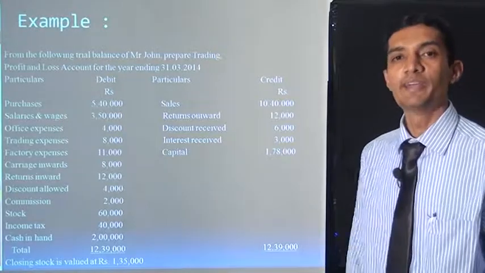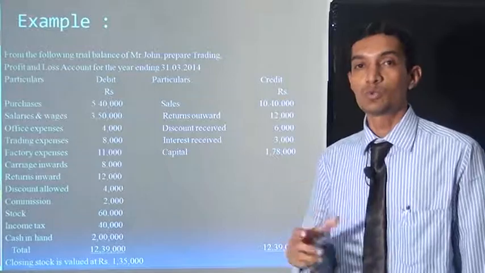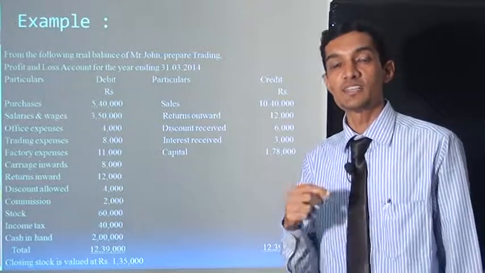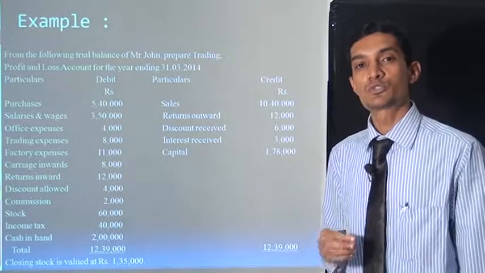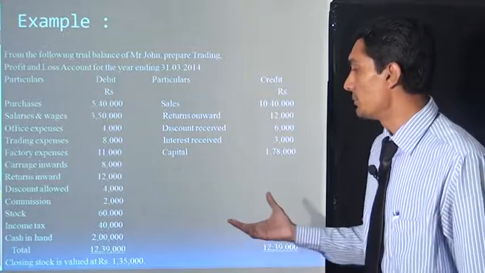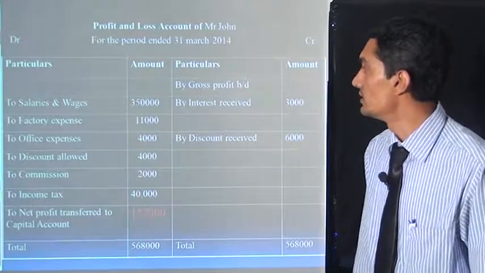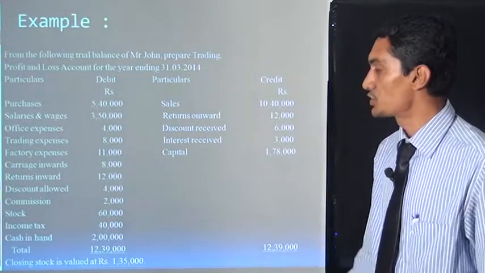Commission is also our expense. We give commission if someone is selling our goods to anyone. So the person is selling our goods to anyone in the market, so we are giving commission to him. So commission is our expense. So commission of 2,000 rupees comes on the profit and loss account. Commission 2,000 rupees.